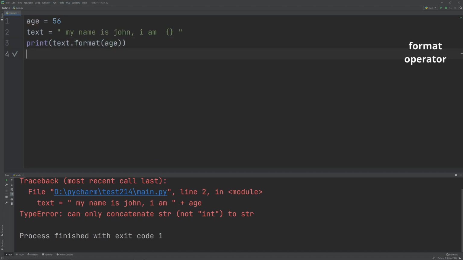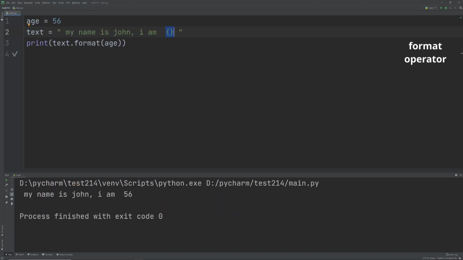What this means is every time we have these curly brackets, the curly bracket is going to correspond to whatever variable we placed inside the format operator. So if you run this now, there we have it: my name is John, I am 56. Essentially, we have combined the number into the string using the format operator.